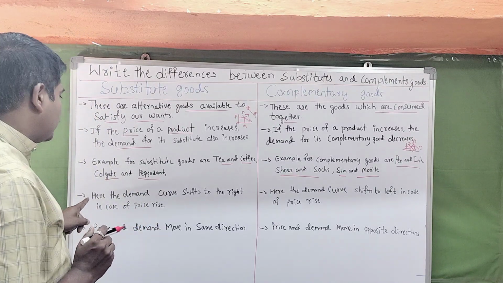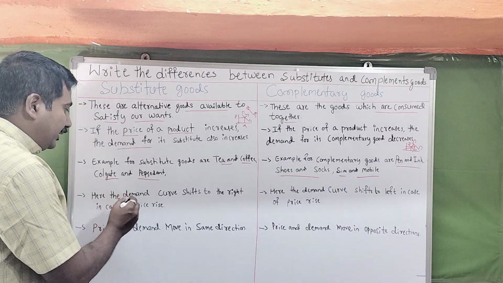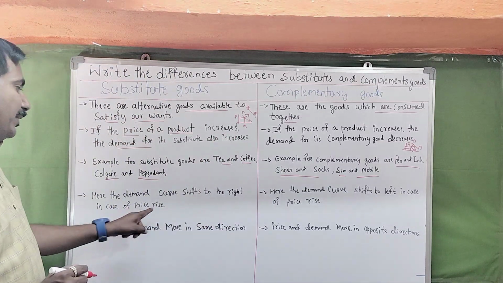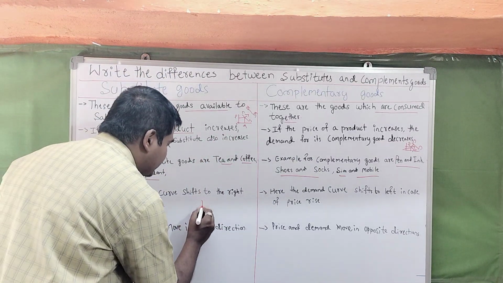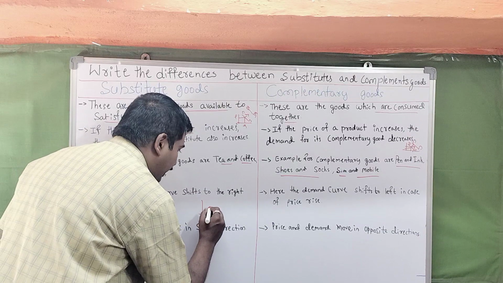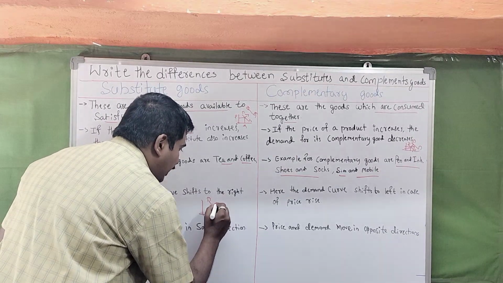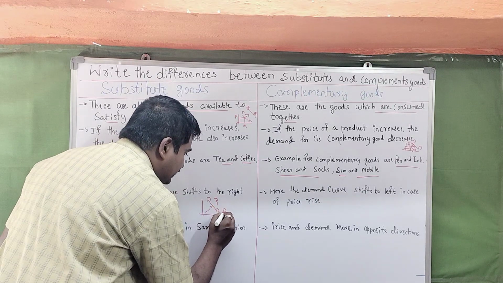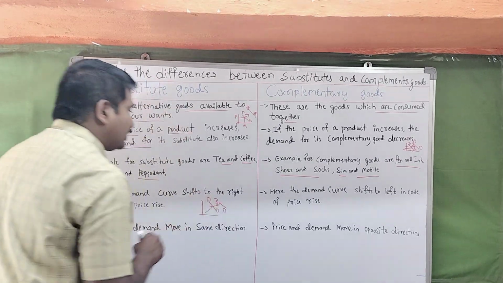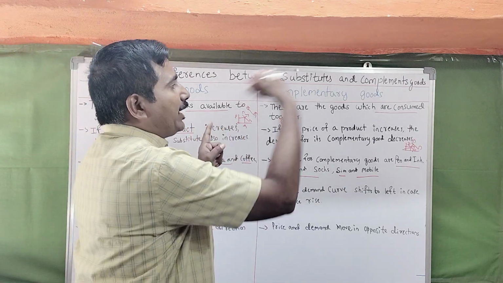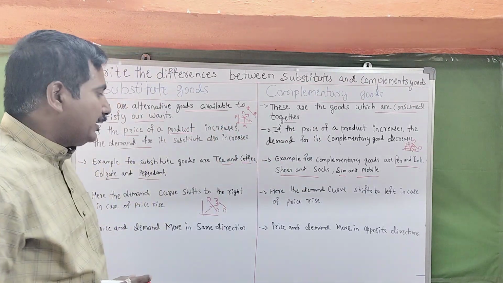Then dear students, the fourth one: here the demand curve shifts to the right in the case of price rises. Price rises means an increase in prices. Then automatically the demand changes on the other side. So this is the increase. Right means left to right, a shift in the demand.